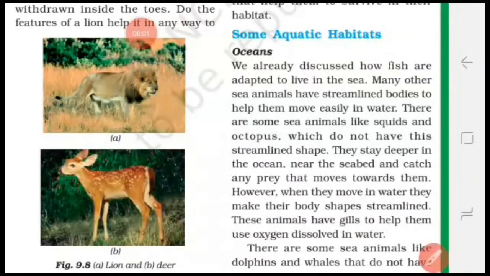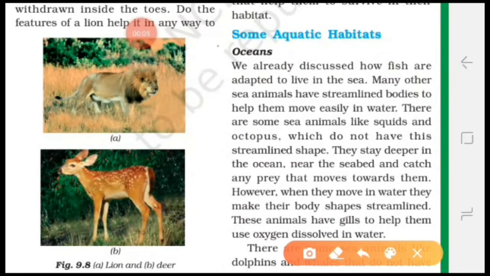Hello students, let us continue with the third part. Now the next type of habitat is aquatic habitats like ocean, sea, ponds, rivers, lakes. These are the water habitats or aquatic habitats. Ocean and sea are saline water habitats, meaning the water is salty.